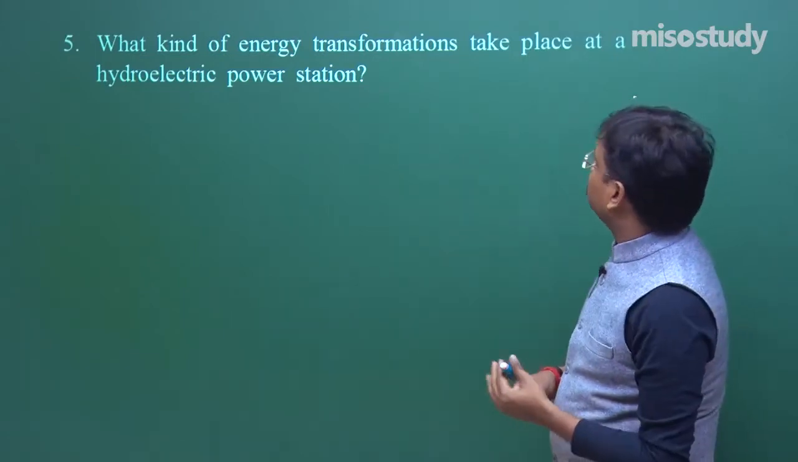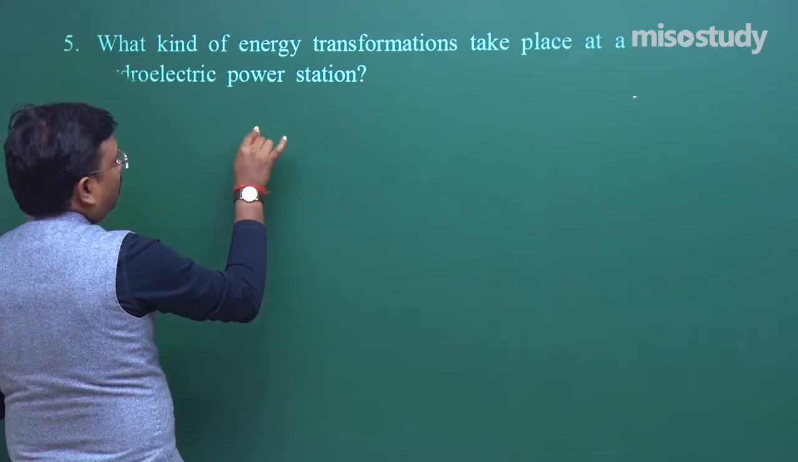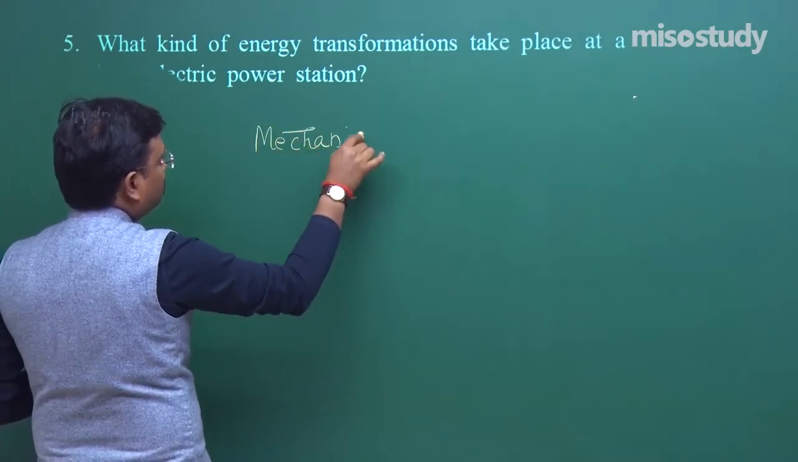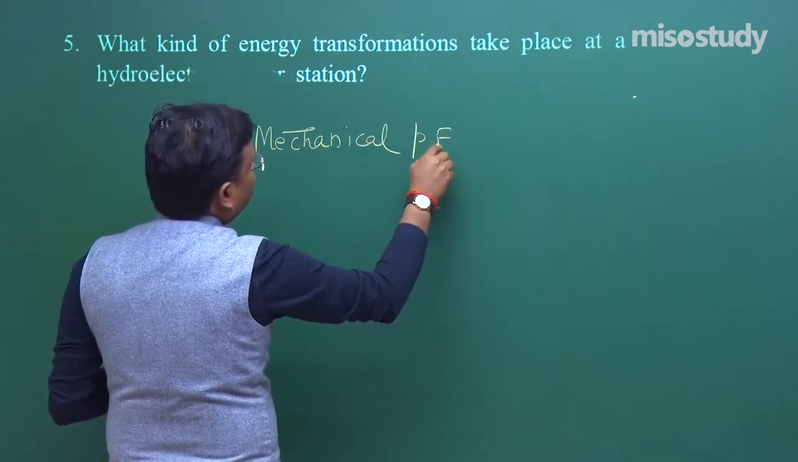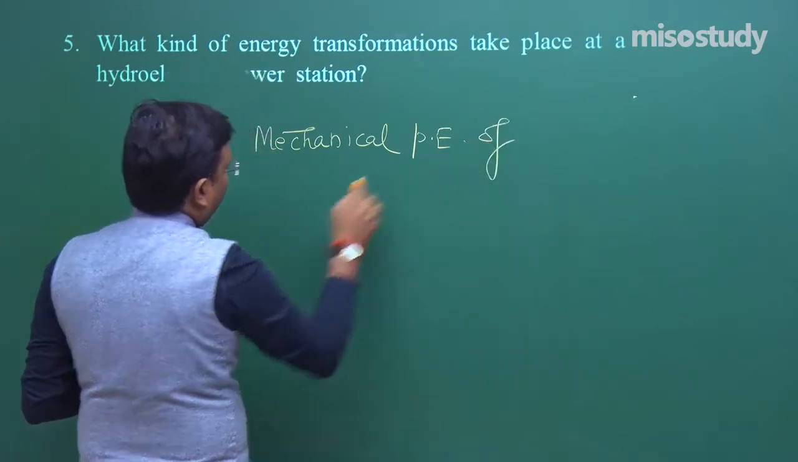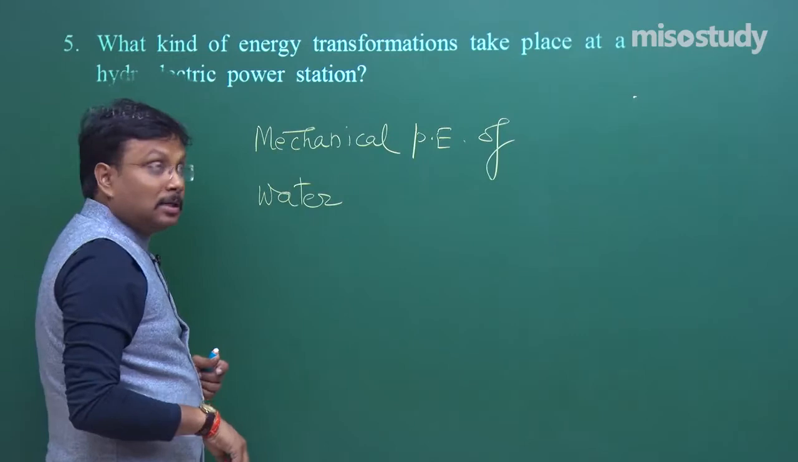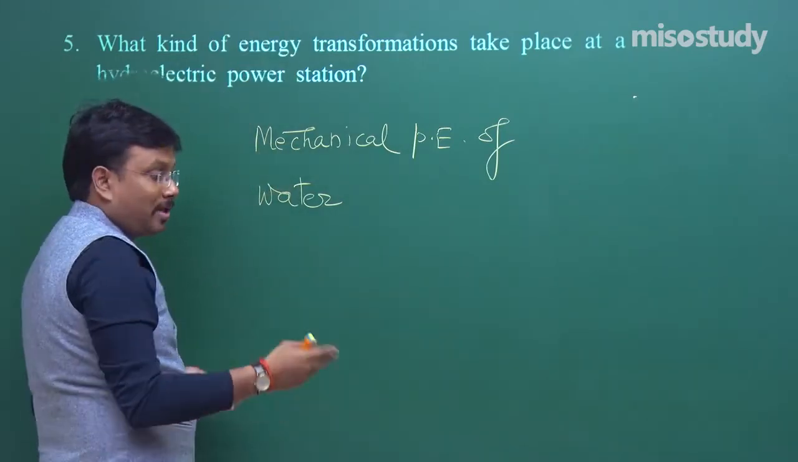Fine. So what I should write down, that is mechanical potential energy of water, fine, because water falls from a height on the turbine blades.